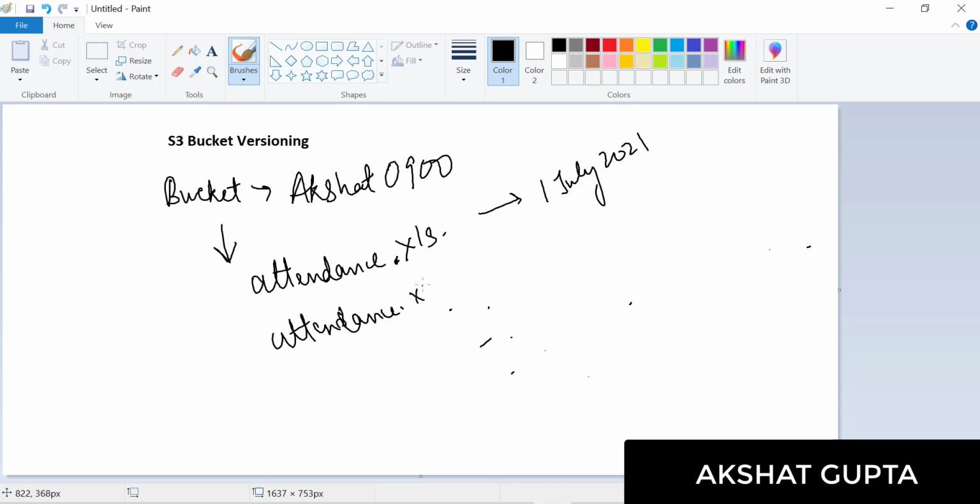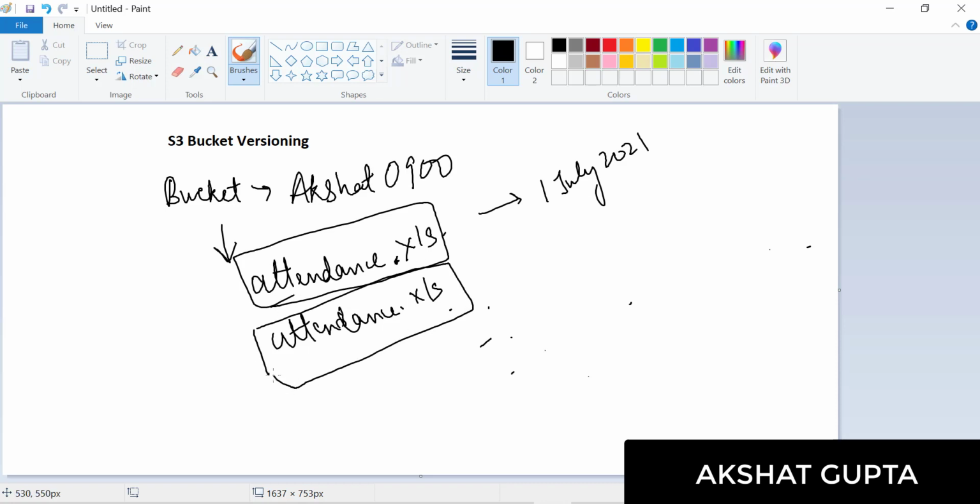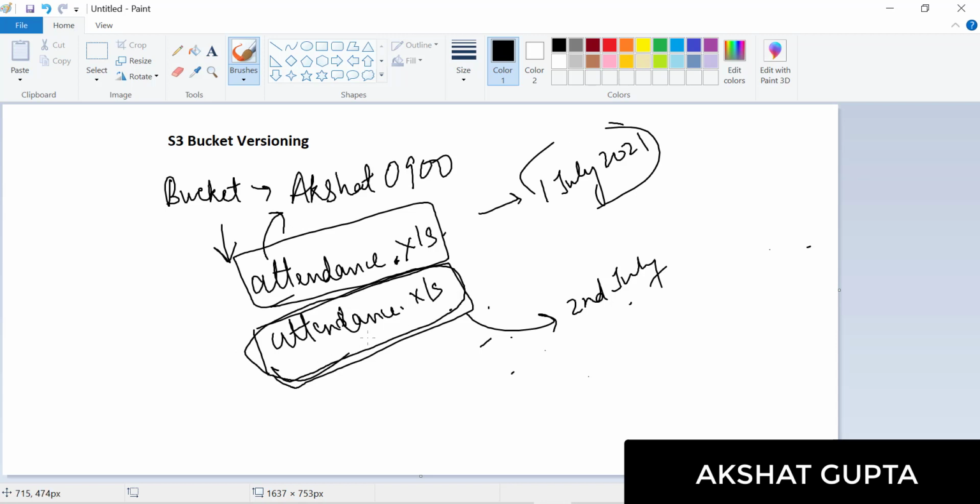So what happened is this attendance.xls has the attendance for 1st July. This attendance.xls again has the attendance of 2nd July, for the next date. Now when she uploaded this on 1st July, it would have the attendance for 1st July 2021. But when it was uploaded on 2nd July with the same name, the file which is there in the S3 bucket